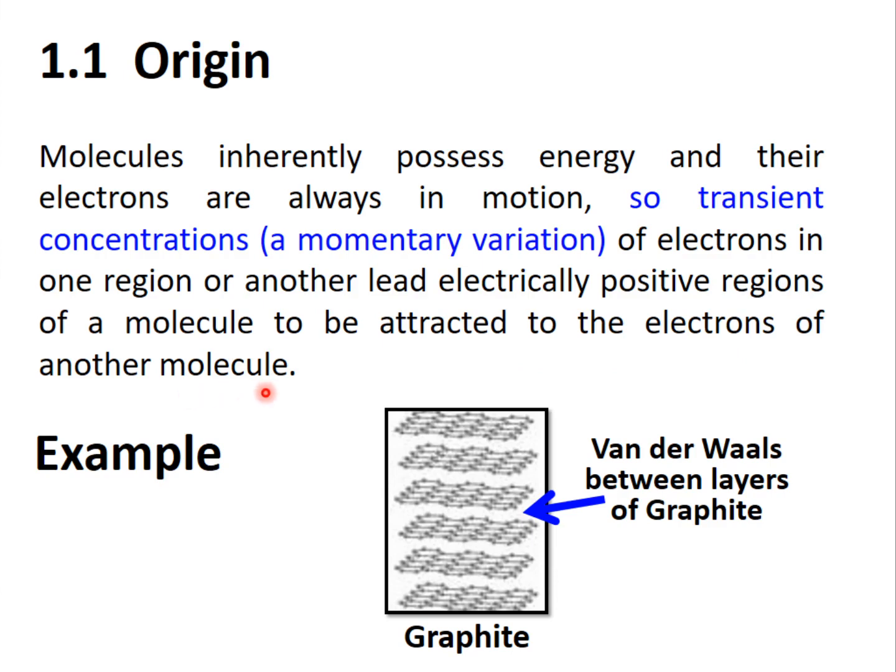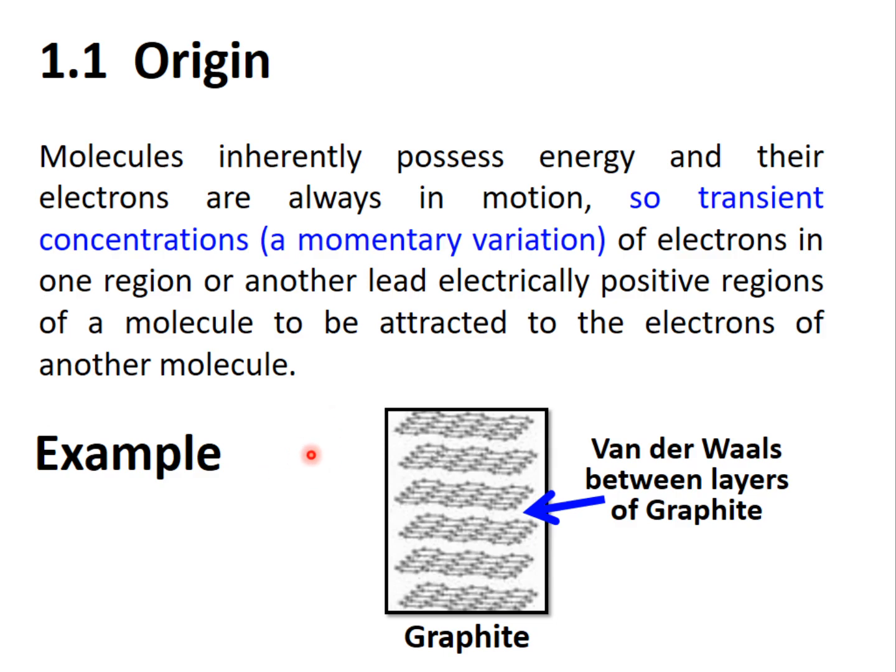So, due to the momentary variation of electron charges, we have positive or negative regions of the molecule that can attract or repel other positive or negative regions.